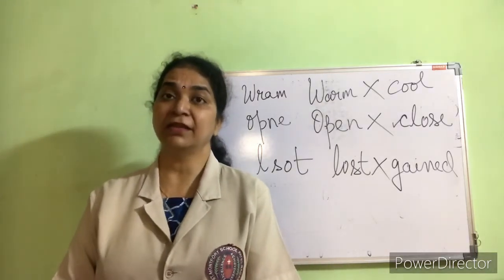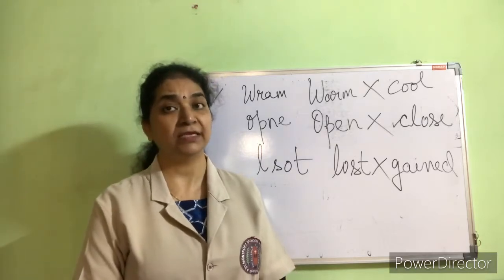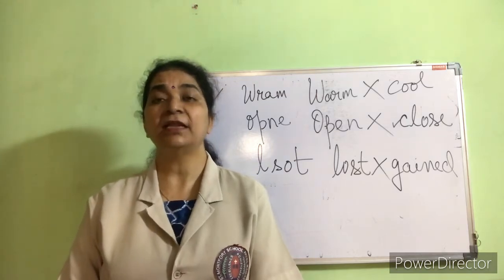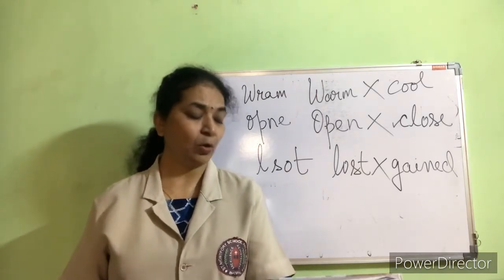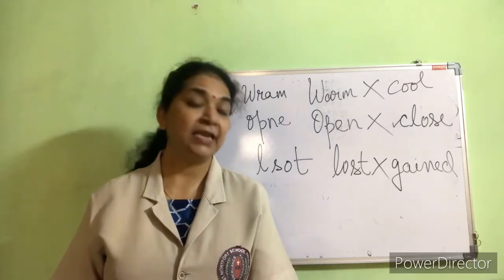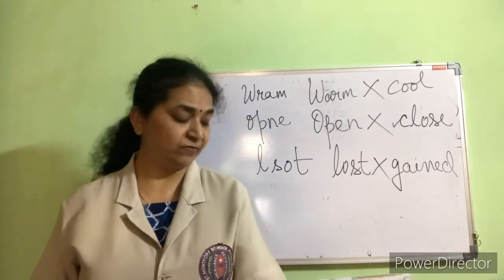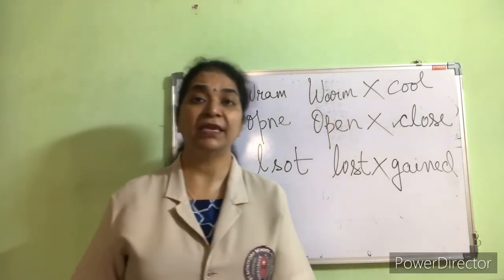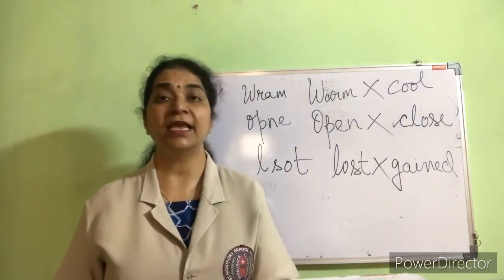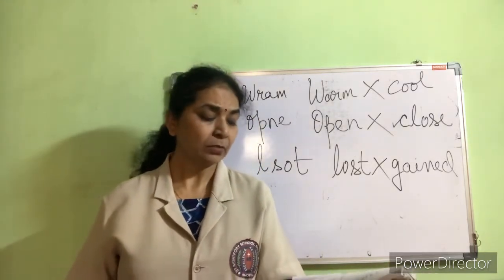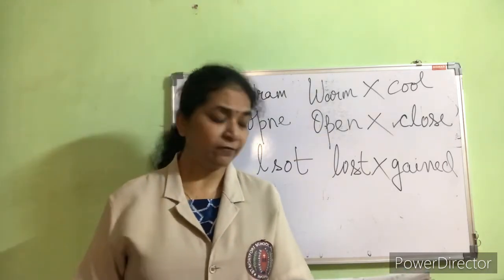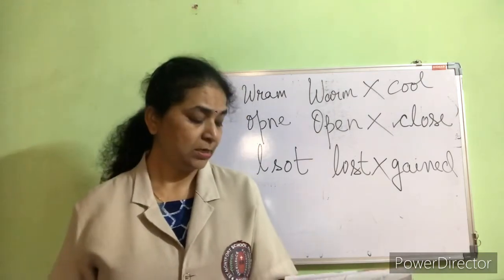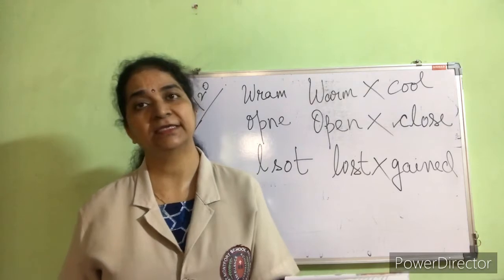For unscrambling the words, you have to learn the spellings very, very well. That I am telling you again and again. Lose, L-O-O-S-E. Off, O-F-F. Left, L-E-F-T. Warm, W-A-R-M. Open, O-P-E-N. And lost, L-O-S-T. Loose, tight, off, on, left, right, warm, cool, open, close, lost, gained.